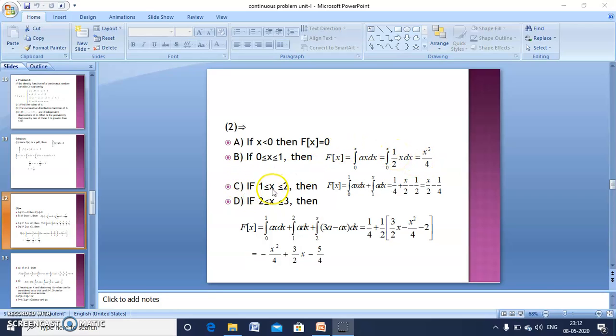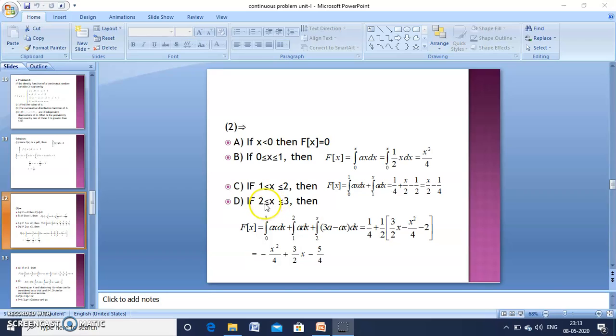Third one, for the range 1 to 2, capital F of x is equal to, since this is a cumulative distribution function, we have to take the previous interval 0 to 1 and then 1 to x, substitute the corresponding f of x and the a value also, then finally integrating we get x by 2 minus 1 by 4.